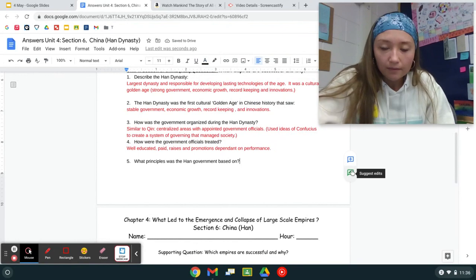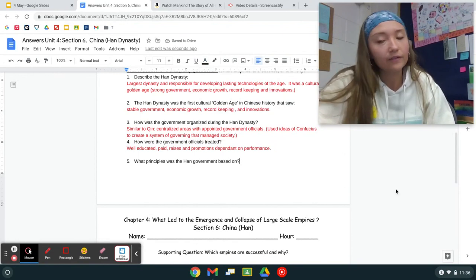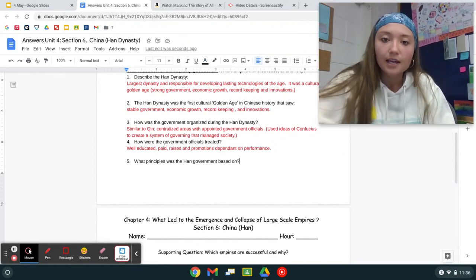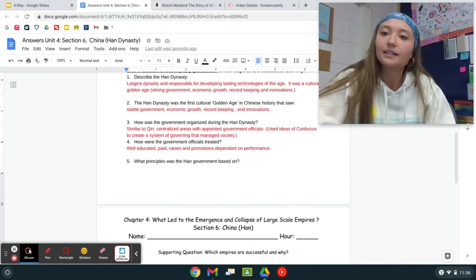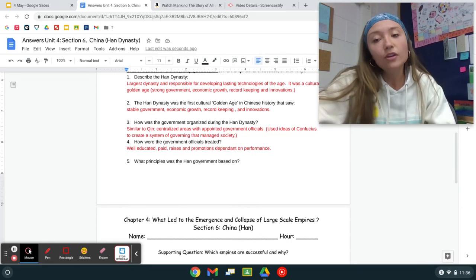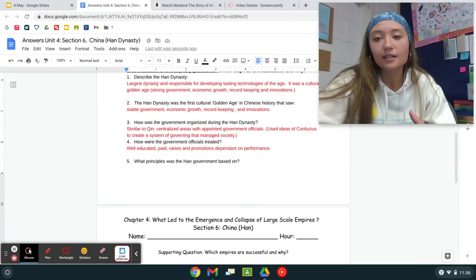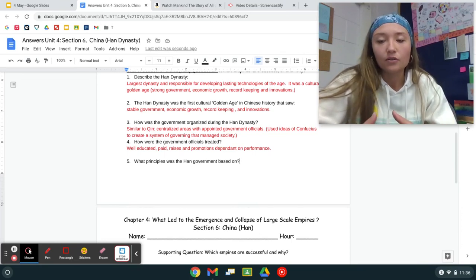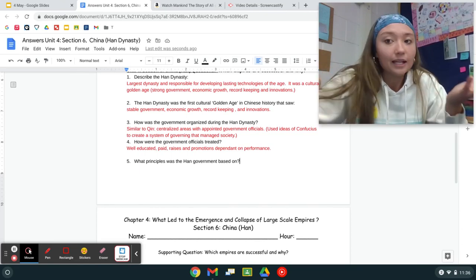Well, they were well educated, they were paid, they were given raises, they were given promotions, and this was dependent on their performance. So it wasn't based on bloodline, it wasn't based on who was the favorite. How you did determined how much money you made or the different jobs that you could get. You could get promoted to get a better job.